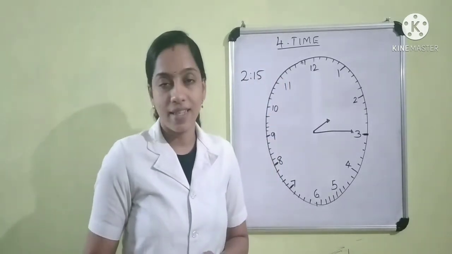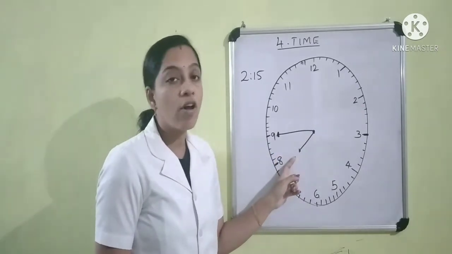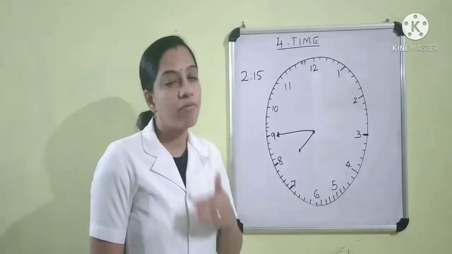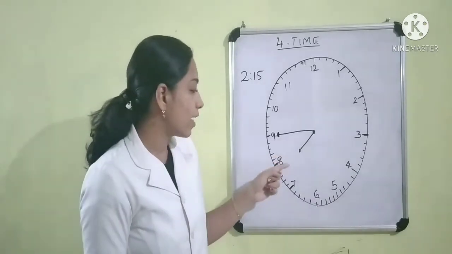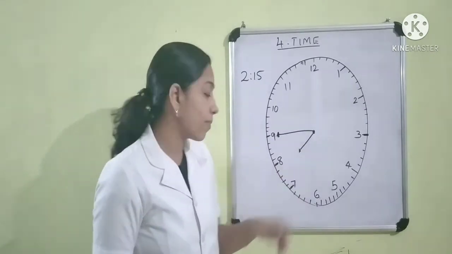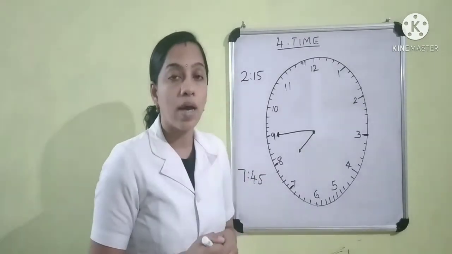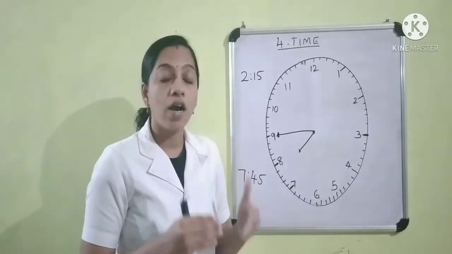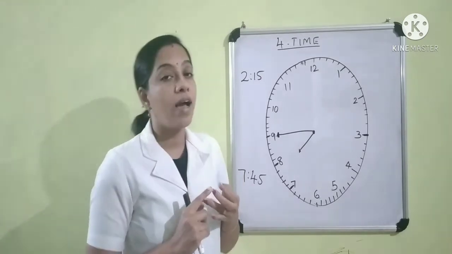Right children? Yes. See children, here the minute hand is at 9 and the hour hand is just before 8. That is, when the minute hand is at 9 and the hour hand is just before a number, that time is quarter to. Here we can read this time as quarter to 8 or we can write this time as 7:45. This is quarter to time. Right children? Yes, thus we learn how to read time in whole hour, half hour and quarter hour.